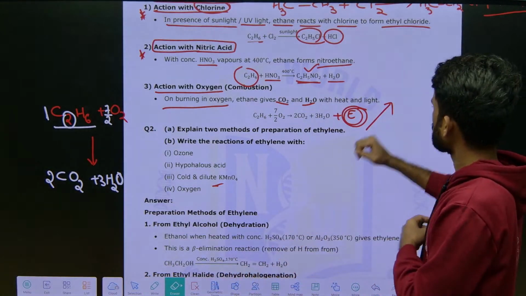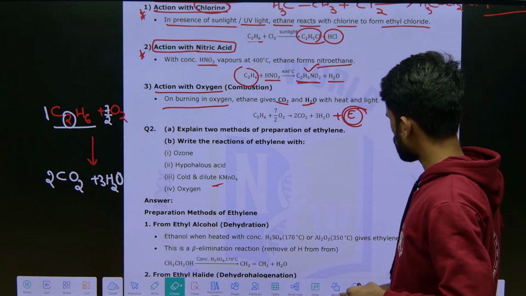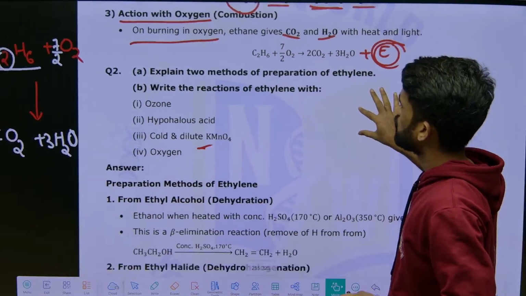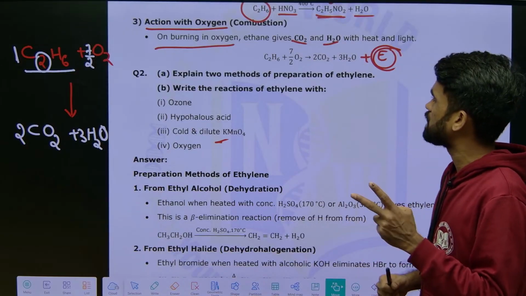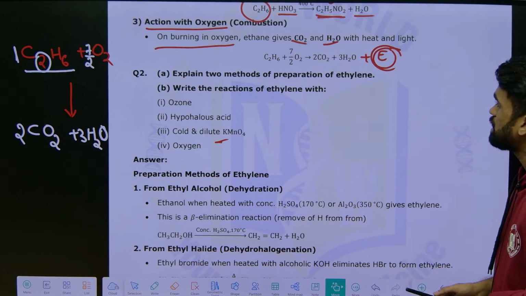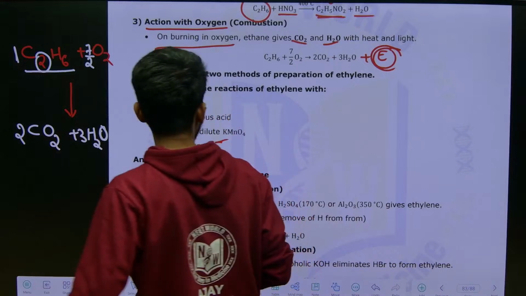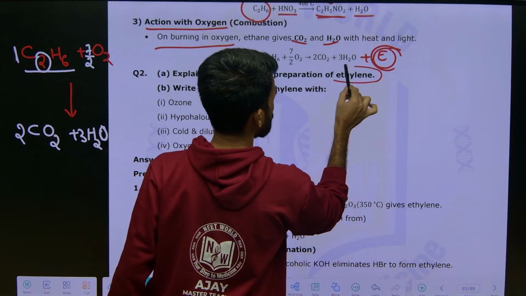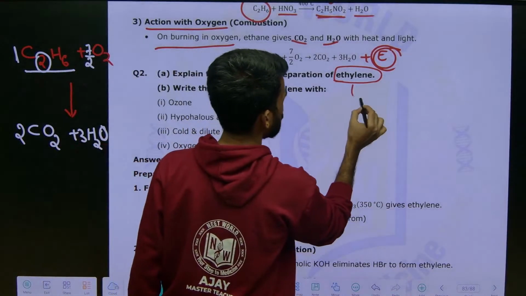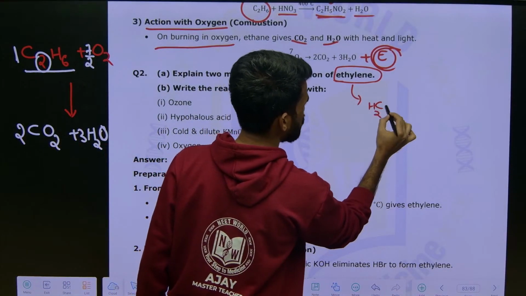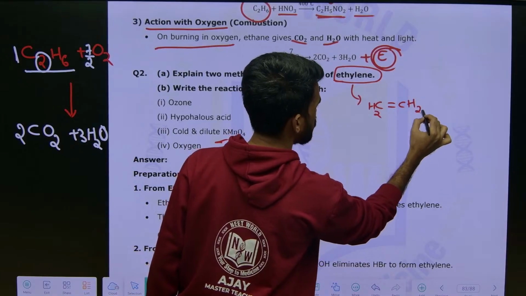Next, look at the next question here. First question is done. Second question here: explain 2 methods of preparation of ethylene. How do you prepare this ethylene? What do we mean by ethylene first? Ethylene means CH2 double bond CH2. Ethene also you can call.